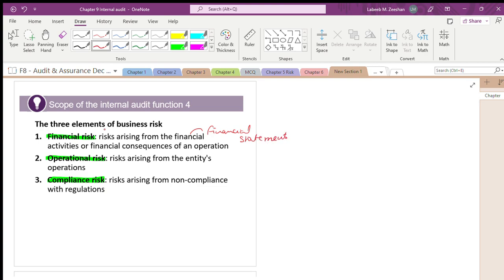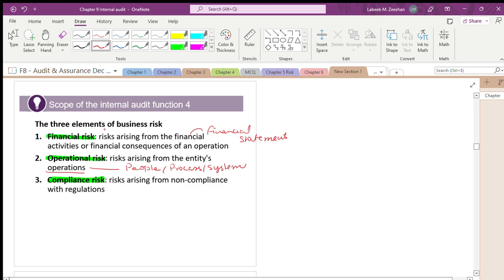Operational risk is nothing but what we are talking about. It talks about the people, the process, the systems, and the procedures. Operational risk is nothing else. It talks about the people involved, in the people, process, systems, and procedures.